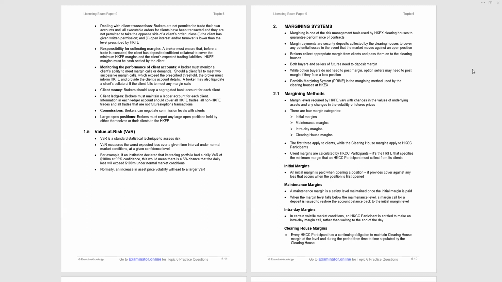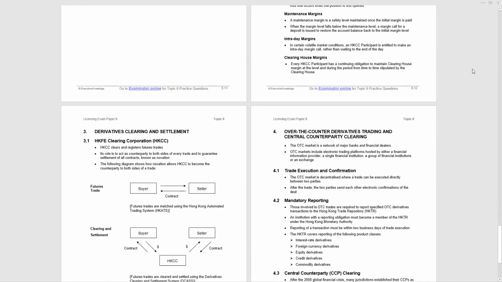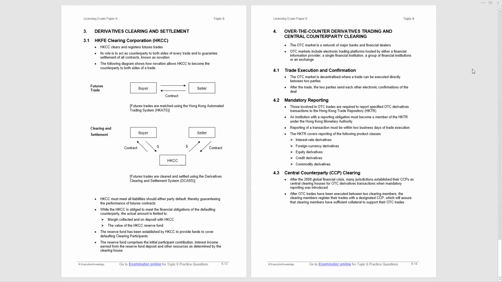And the clearinghouse margins, well, every clearing participant has a continuing obligation to maintain the clearinghouse margin at the level and during the period from time to time stipulated by the clearinghouse. We've got two more sections left at topic 6 of paper 9. First one's derivatives clearing and settlement, and the second is over-the-counter derivatives trading and clearing.